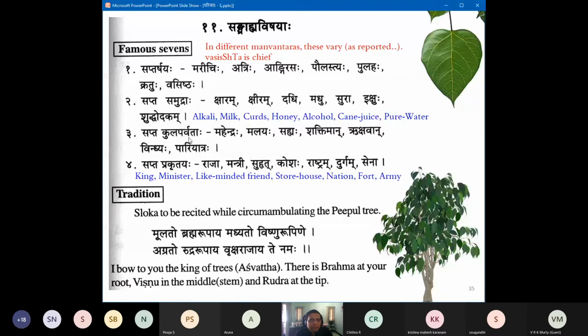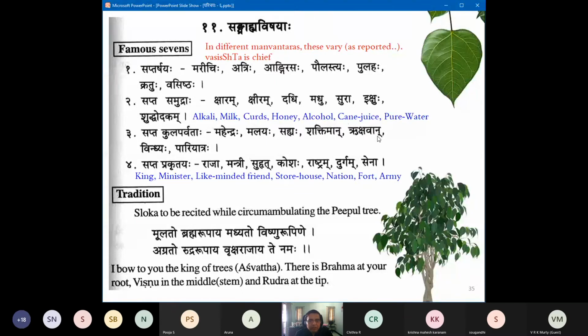Sapta Kula Parvataha. So seven holy mountains. Mahendraha, Malayaha, Sahyaha, Shaktiman, Rukshavan, Vindhyaha, Pariyatraha. Mahendra, we have heard it colloquially, Mahendra Parvata. Malaya, we know, that is the Western Ghats. Sahyadri of Maharashtra, that is Sahya. Shaktiman, I'm not sure.